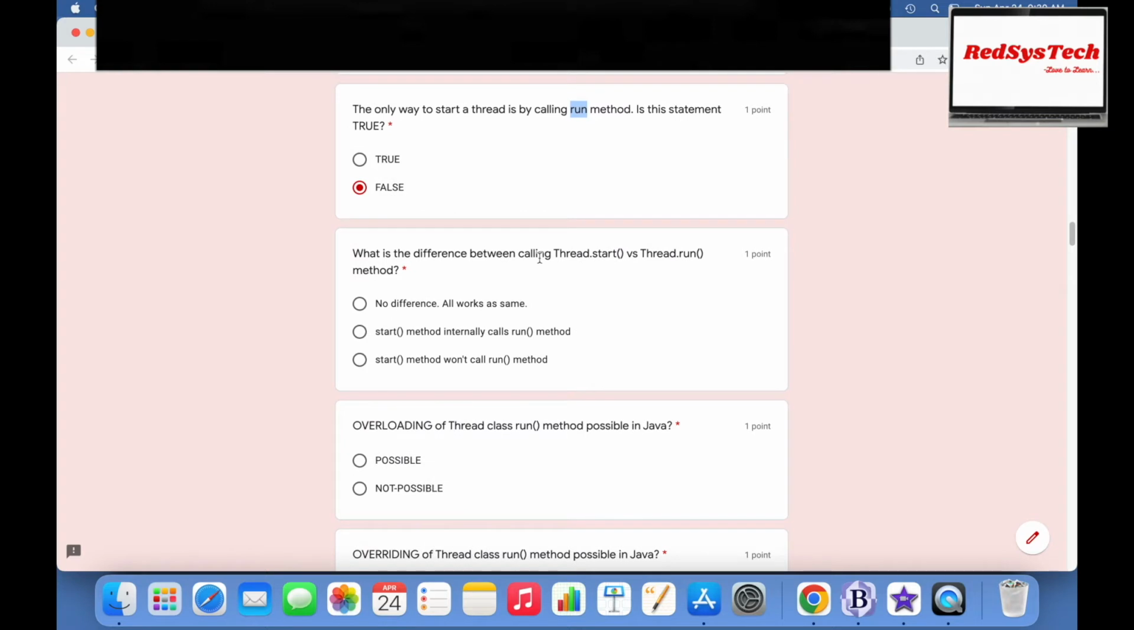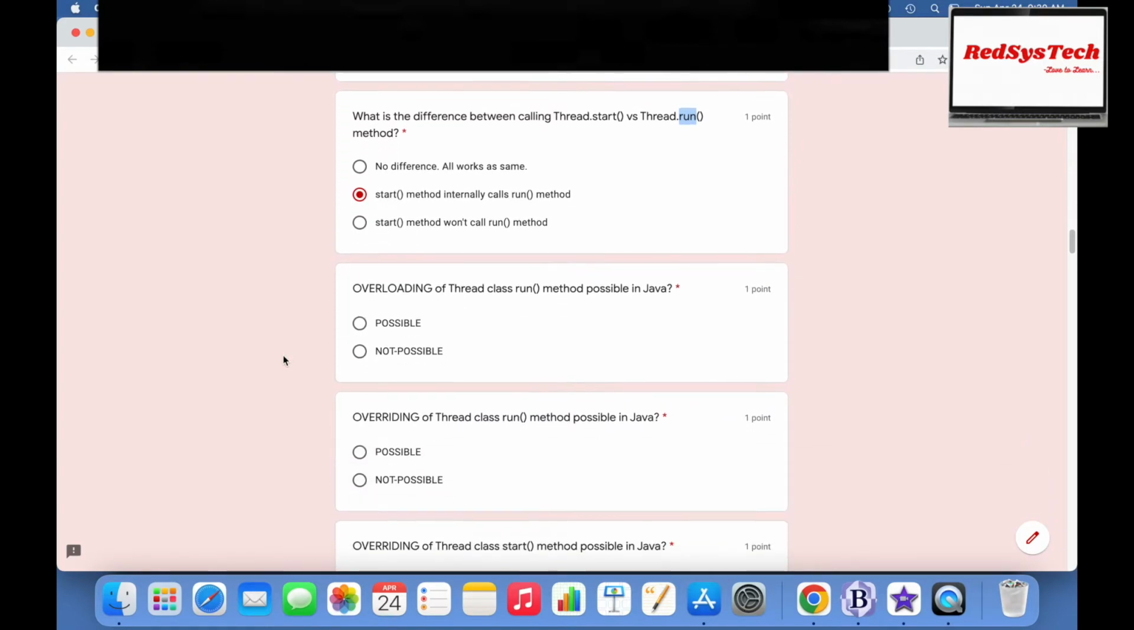What is the difference between calling the thread.start method versus the thread.run method? Is there no difference, and both work the same? No. The start method internally calls the run method. Actually, the start method calls the run method internally, right? So that is the answer.